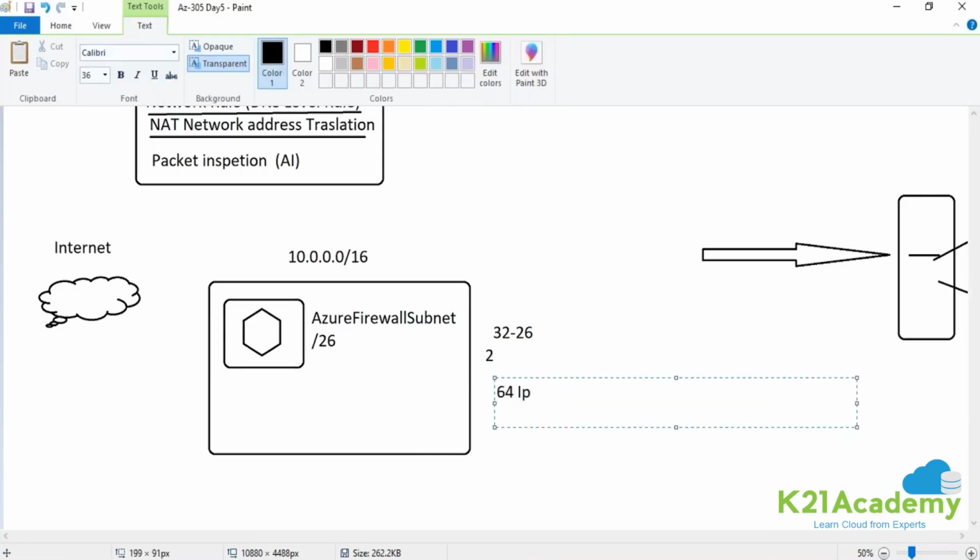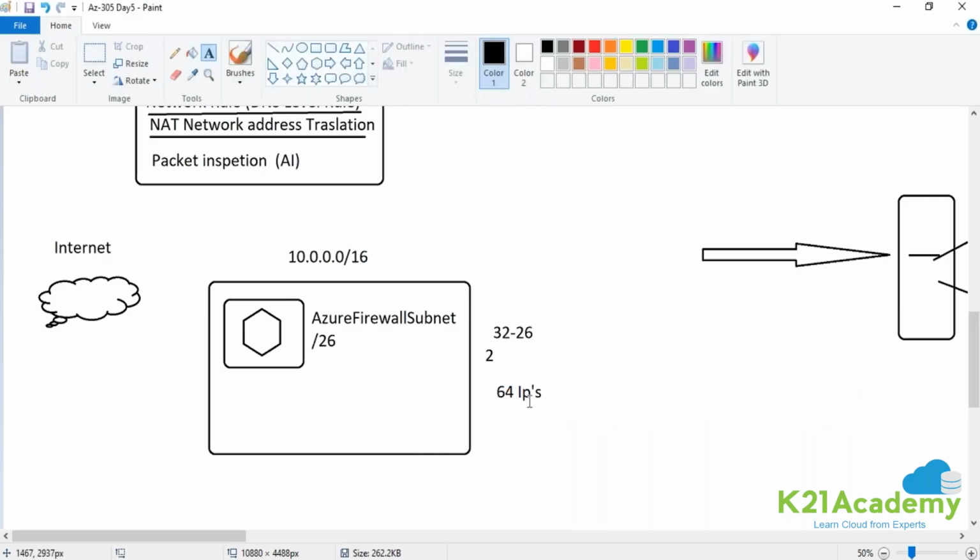And we know 5 IPs are reserved, so it will give you 59 usable IPs. That is what is required: 64 IPs, but 5 IPs are reserved. We talked about reserved IPs for the gateway IP, for the DNS IP, your network ID and your DNS provider's IP. And the last one will be your broadcast IP.